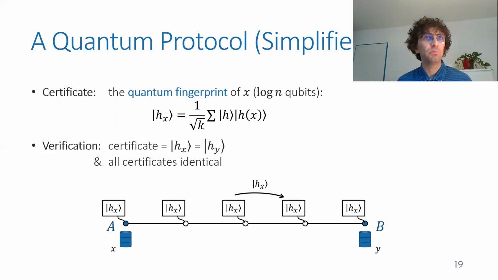And if you have these quantum fingerprints, you can verify, as certificates, the state of the system by having Alice and Bob and all the terminals checking. So Alice will check that the fingerprint of her input X equals the certificate she got. Bob will check the same for his input Y and the certificate he got. And any two neighboring units will make sure that the fingerprints they got as certificates are the same. So this looks very simple actually, but it's not.